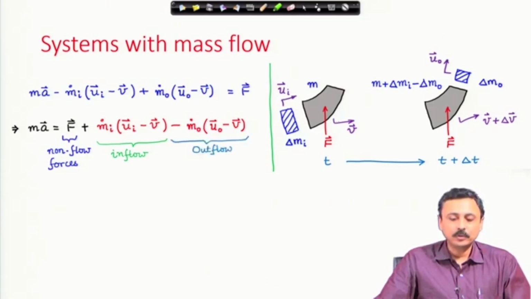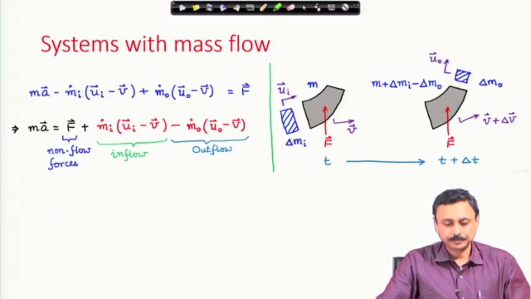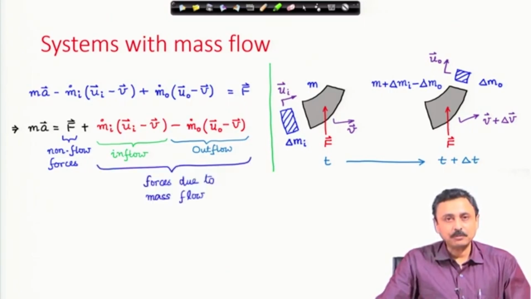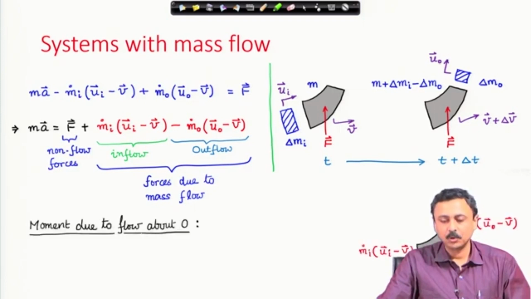Because of the outflow, this second term with that negative sign is the force acting on the system. Therefore, these two terms are to be interpreted as force because of inflow and force because of outflow, and the sum total of these two is the net force because of mass flow.